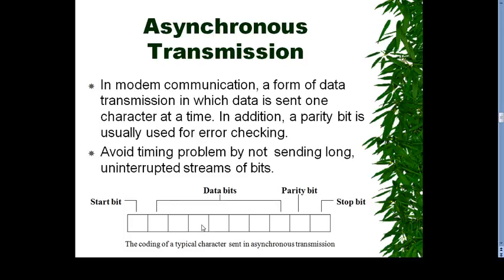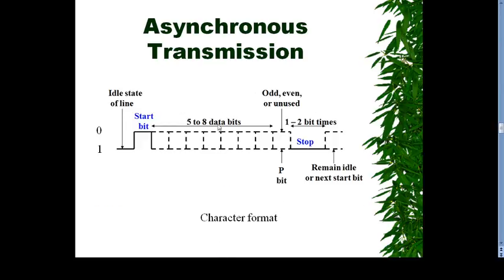So this is the general structure of asynchronous transmission. This is the typical coding characteristic used to send asynchronous transmission over a channel. This is the asynchronous character form: start bit, stop bit, 5 to 8 data bits, and odd or even parity bits, and it remains idle until the next start bit.